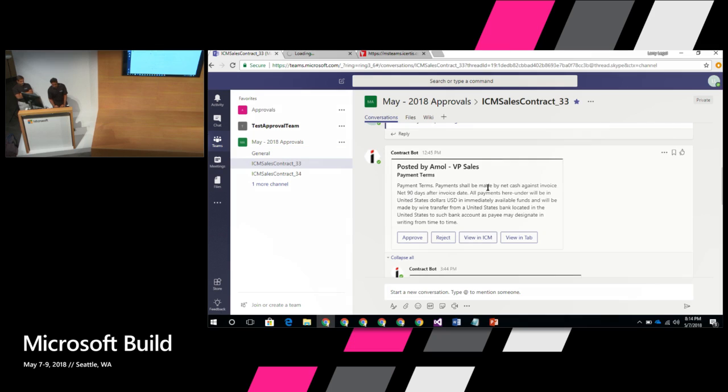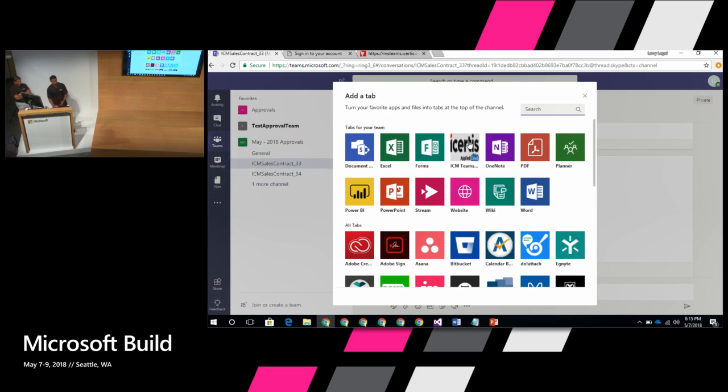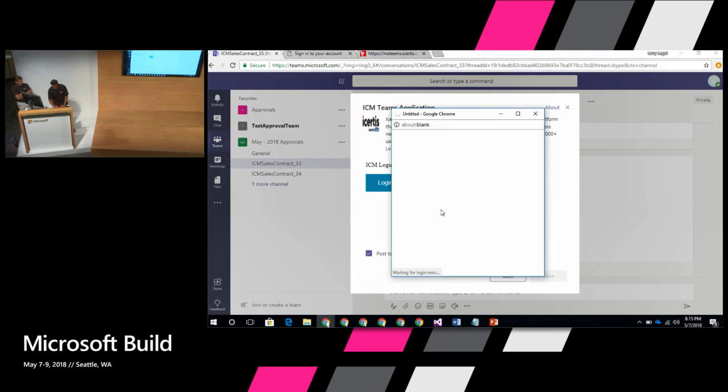The other interesting option is that Teams provides an easy, pluggable way where you can have the whole canvas of your third-party application embedded into Teams, which is a very cool thing. So you could just say add a tab. Since it's for demo purposes, you're just going to pick from here, but ideally you would pick from the store. And you would say login.